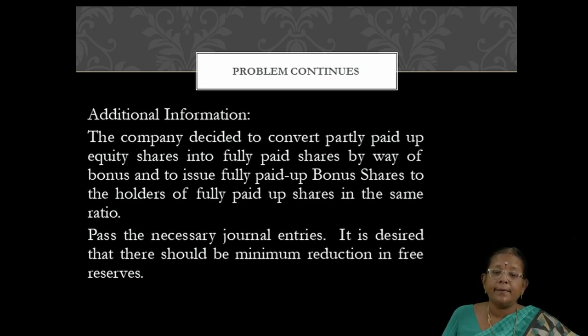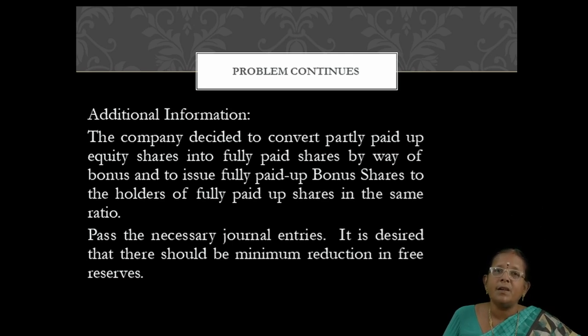It is decided that there should be minimum reduction in free reserves. What are free reserves? General reserve and profit and loss account. So, by utilizing minimum amount of free reserves, we have to issue bonus shares, right? So, keeping all the conditions in mind, we are going to write the journal entries.